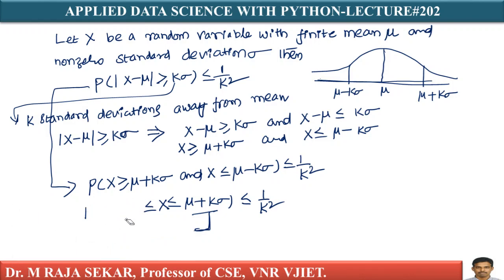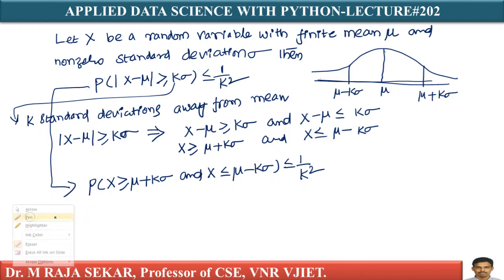Let me erase this one actually. Let me say like this. This is the probability that X is greater than or equal to, it's less than or equal to 1 by k square. What does it mean? X is greater than or equal to mu plus k sigma. Greater than or equal to means this portion, isn't it? X is less than or equal to mu minus k sigma means this portion.